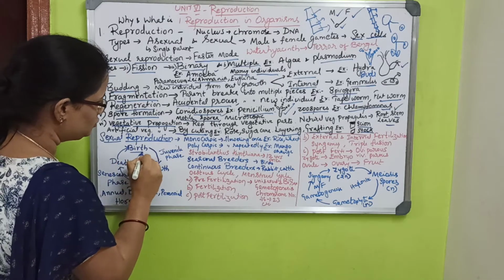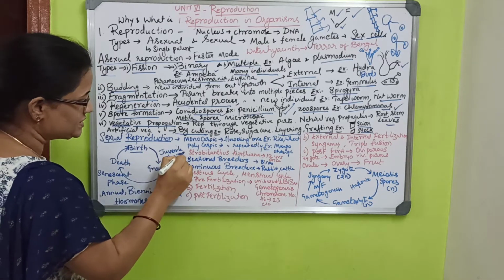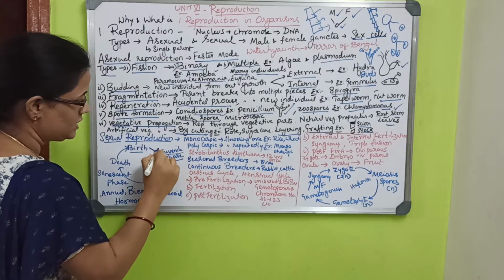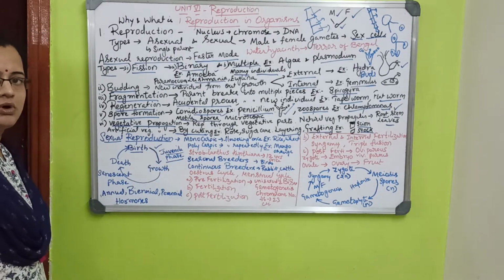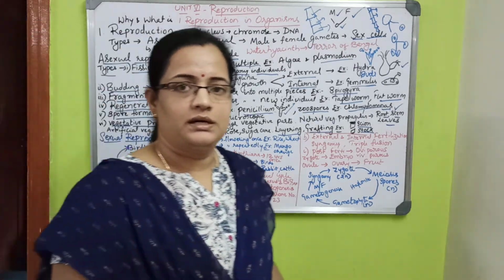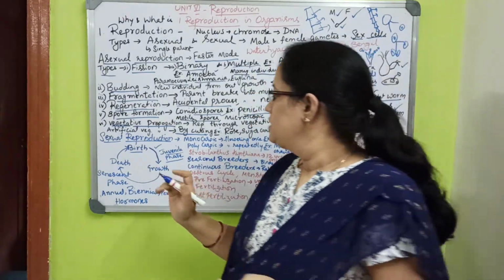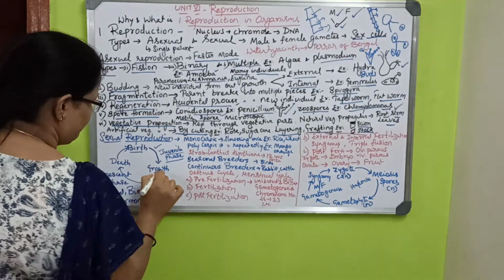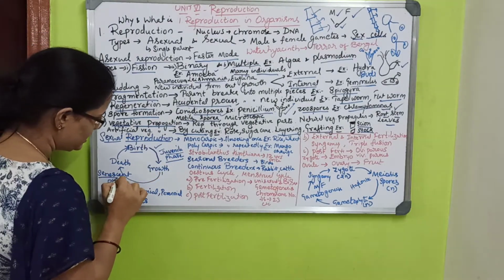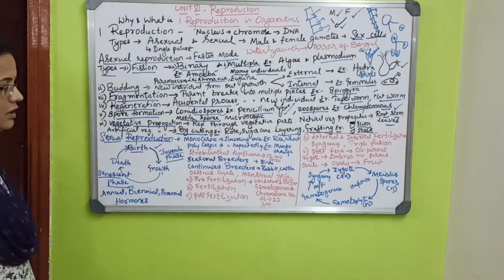From birth to growth, that phase is called the juvenile phase. You should remember this; they ask what the juvenile phase is. The phase from birth to growth is the juvenile phase, and from growth to death it is called the senescent phase.